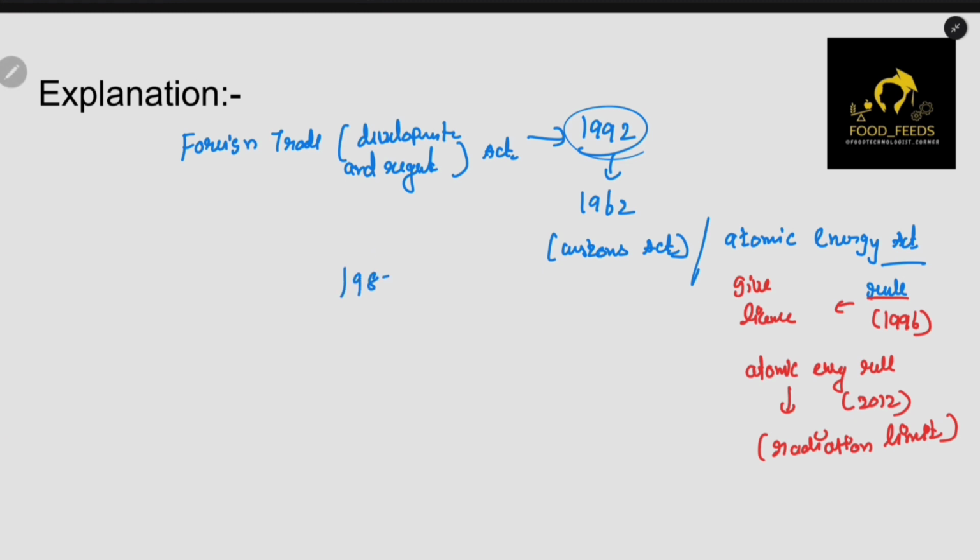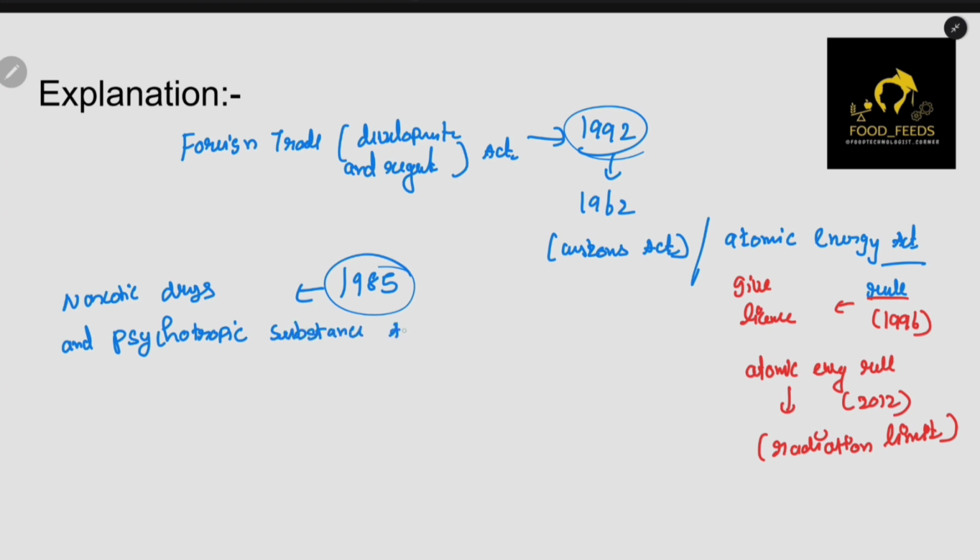1985. So this year is very important. In the year 1985, we have the Narcotic Drugs and Psychotropic Substances Act. You cannot use these in food products. That's why this act is there, which prevents you from using this in food products. It came in 1985, and cutting down 40 years,